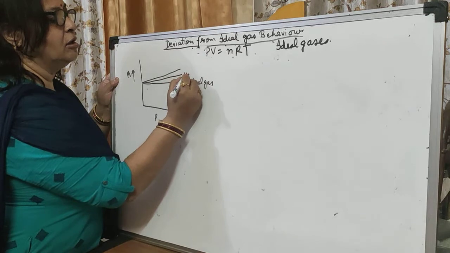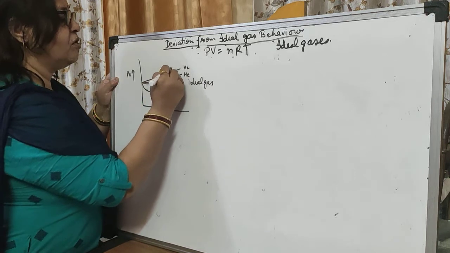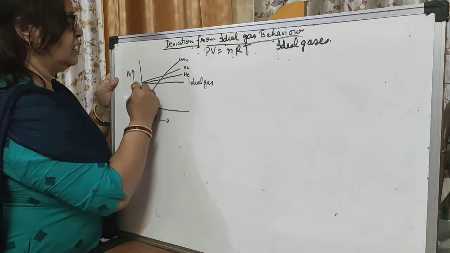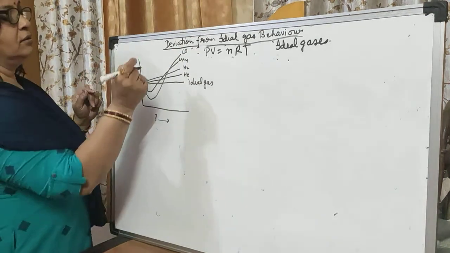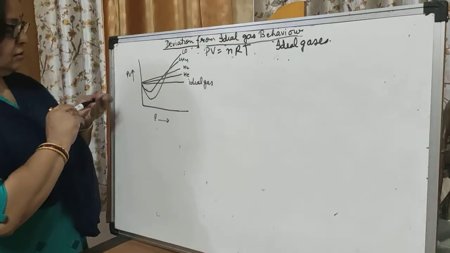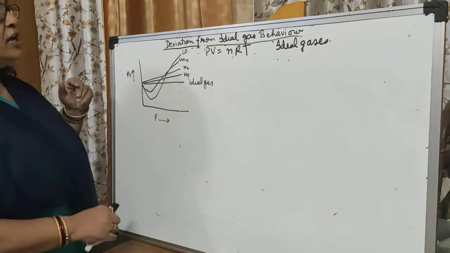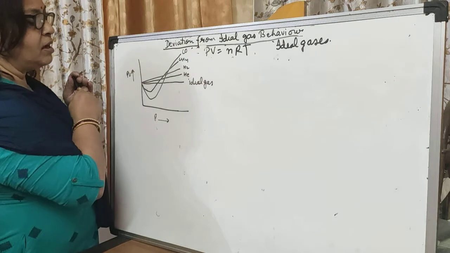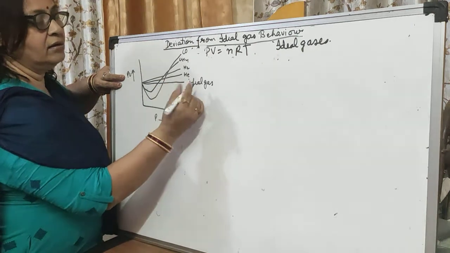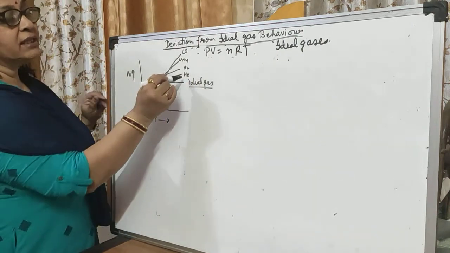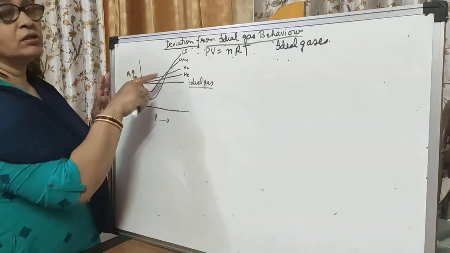This is for helium, H2, then this is for methane, and then this one is for CO, right? So these are different graphs for different gases. In all these graphs, when we plot a curve between PV and P, we always have a straight line for ideal gas only. But here you see that helium, hydrogen, CH4 methane and carbon monoxide all show some deviation.